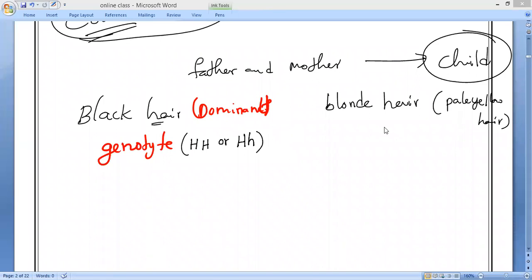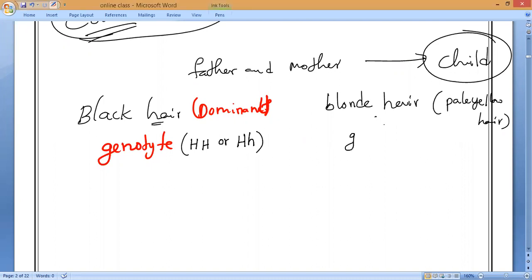Now, blonde hair, or we will say pale yellow hair. Then tell me what is the genotype present, if black is the dominant? Small h, small h. Recessive. So what is the genotype responsible here? Everybody. The genotype responsible here is small h, small h. Okay, so now let us give examples so that you will understand very clearly.